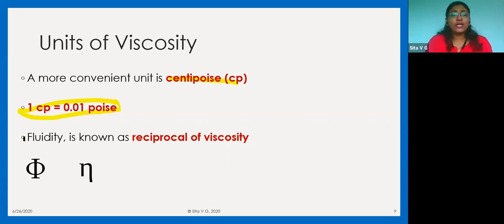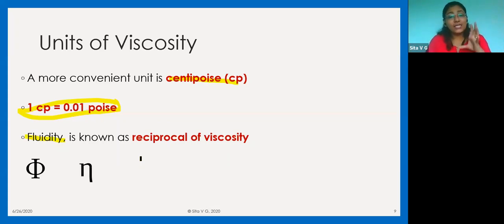Now, what is called fluidity? Fluidity is nothing but the reciprocal of viscosity. So if I say it is very viscous, that means the fluidity is very low. Now, it is common English. What is fluidity? If you pour water, you say water is very fluid. And if you flow honey, you say honey is not fluid.